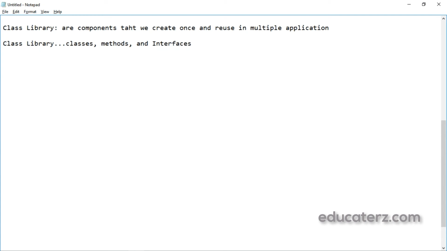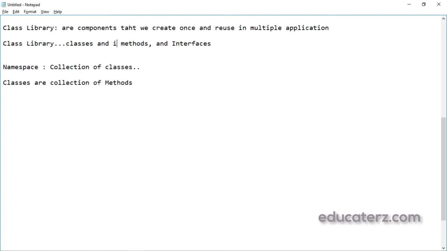I wanted to tell one more thing here. A namespace is a collection of classes. Just remember that a namespace is a collection of classes. In the same way, classes are a collection of methods. So that's why I said that a class library consists of classes and their methods. So class libraries are components that we create once and reuse a number of times in multiple applications.